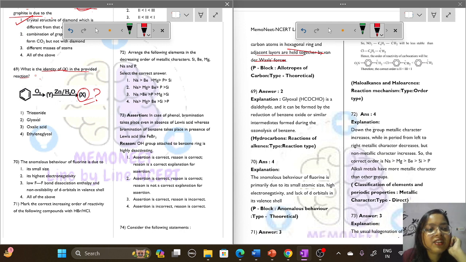Okay, so in the question, what is X? X here is benzene and we have put ozone in it. So what will we get? We will get C6H6O9. This is known as triozonide.